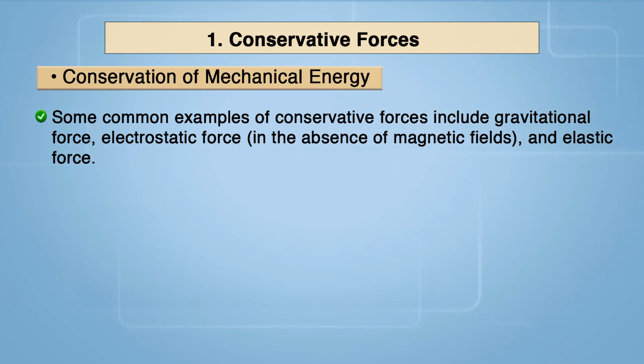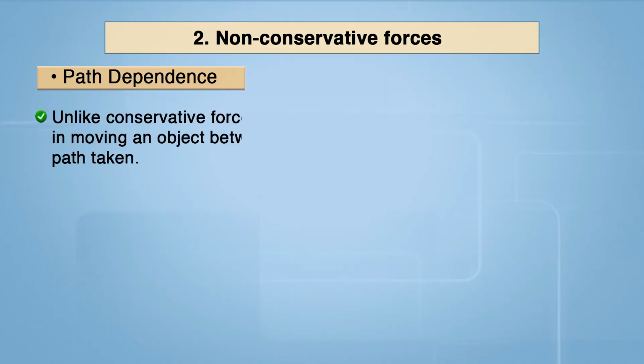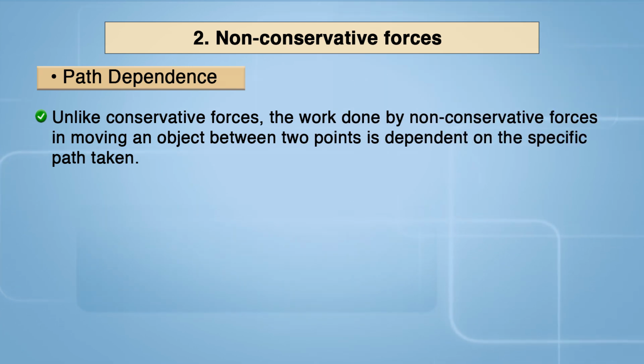The second one is non-conservative force, which represents another class of forces with unique characteristics. First one is path dependence. Unlike conservative forces, the work done by a non-conservative force in moving an object between two points is dependent on the specific path taken.